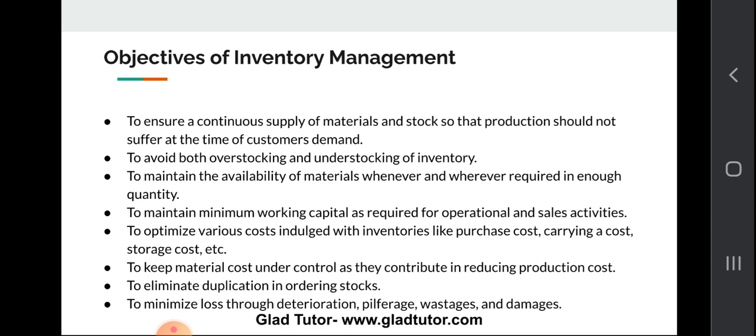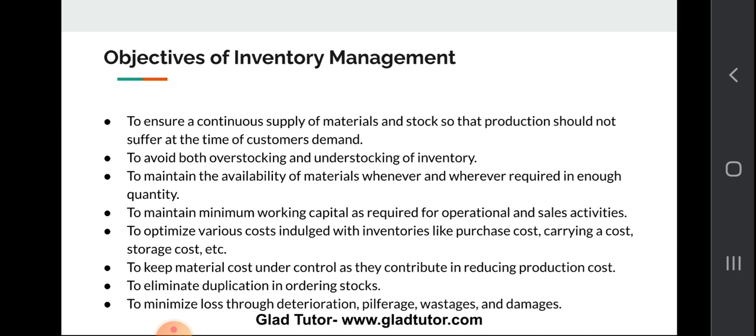To optimize various costs associated with inventories, like purchase cost, carrying cost, or storage cost, and keep material cost under control, as they contribute to reducing the production cost. To eliminate duplication in ordering stock, we should check that the same raw material is not ordered again and again.